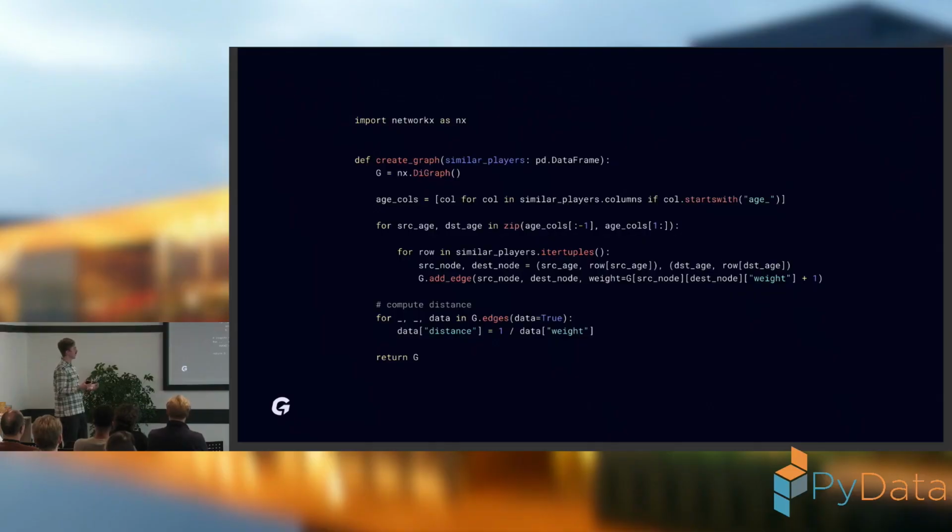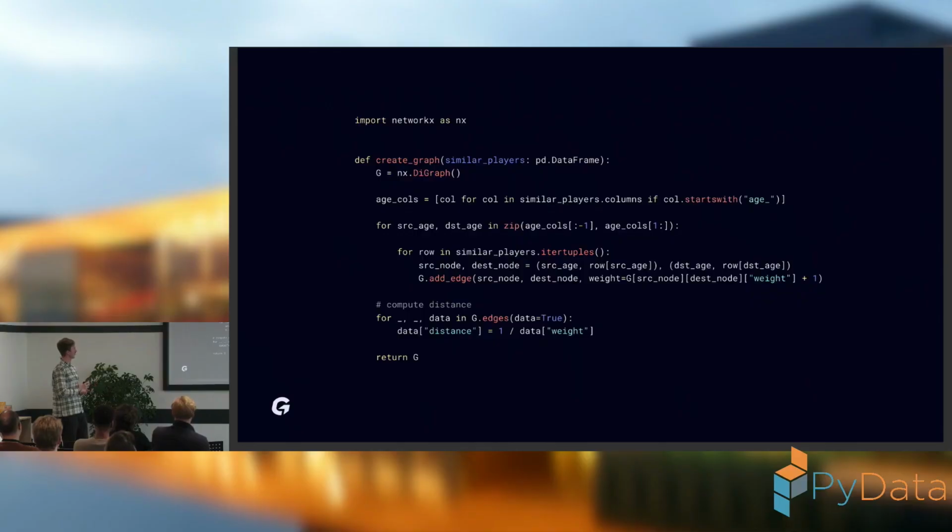I do it by basically looping over pairs of those ages, and I construct the source node and destination node from those combinations of ages and the leagues the players played in. From that, I create an edge.